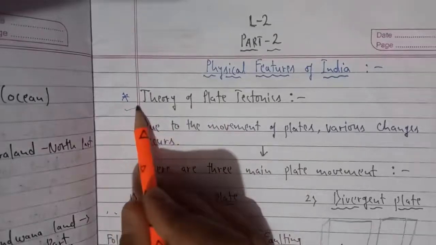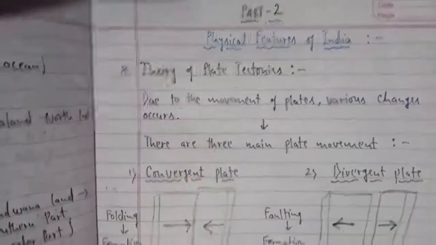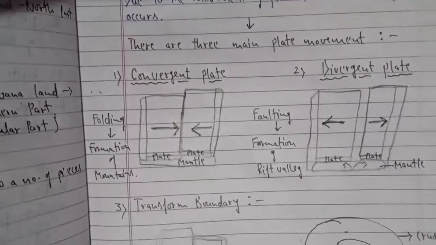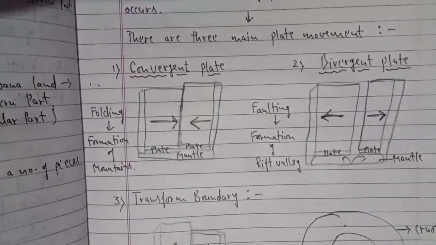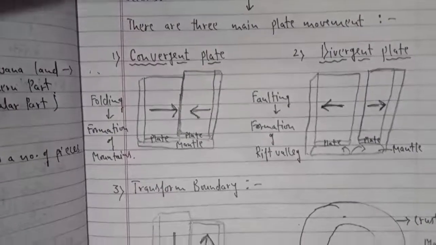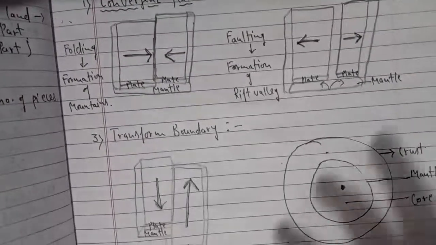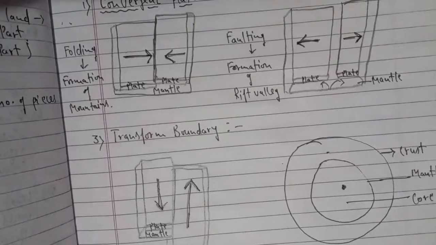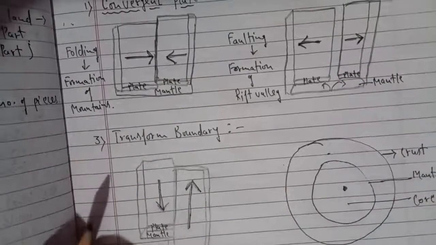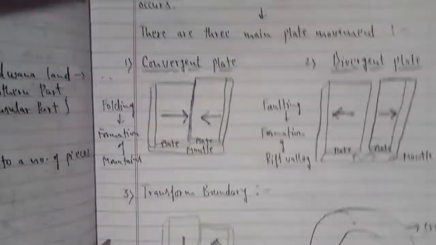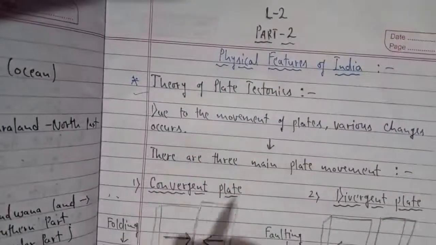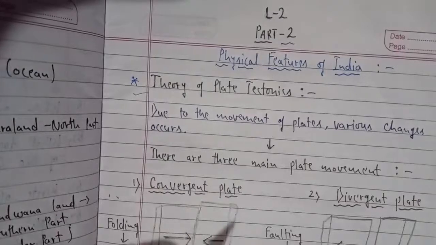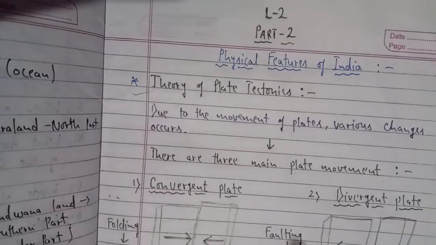This is very interesting, and we will study it in detail, with the help of examples and various plate movements, so that you understand what plates and plate movements are. As you have read about the crust, mantle and core in the junior classes, that will play an important role here. So your past knowledge is going to be important to understand the theory of plate tectonics, which is also very important to understand the various and divergent physical features of India.